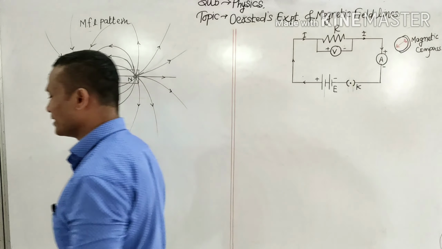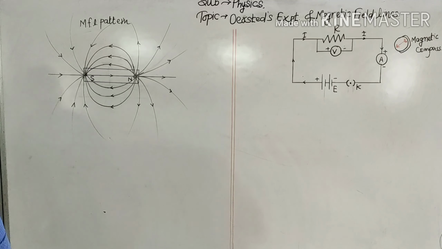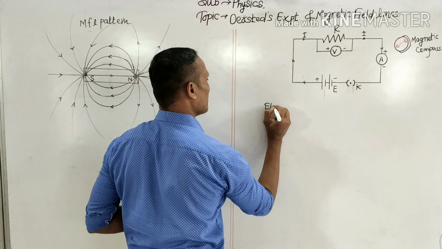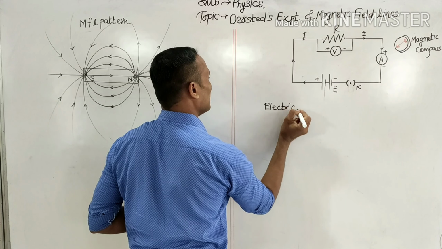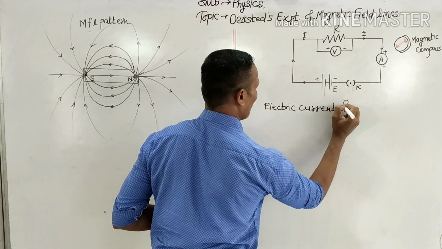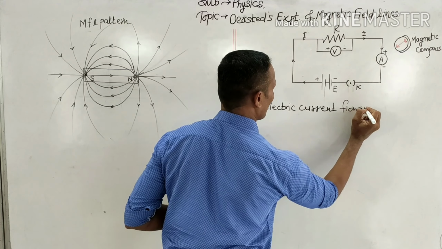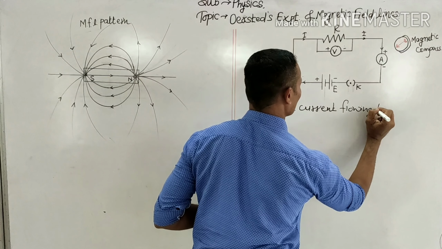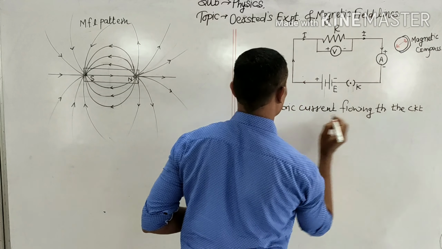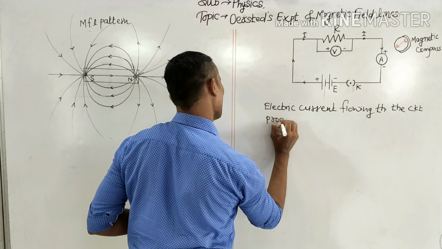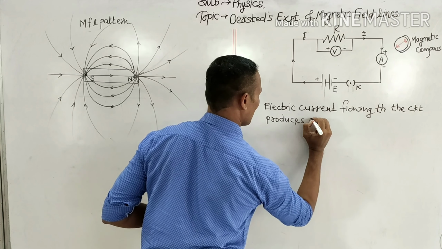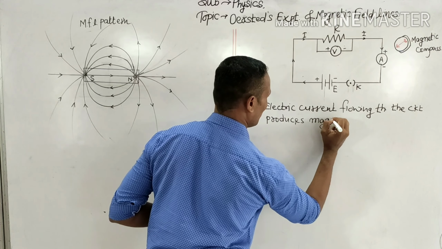So he had a simple conclusion: electric current flowing through the circuit produces magnetism or a magnetic field.